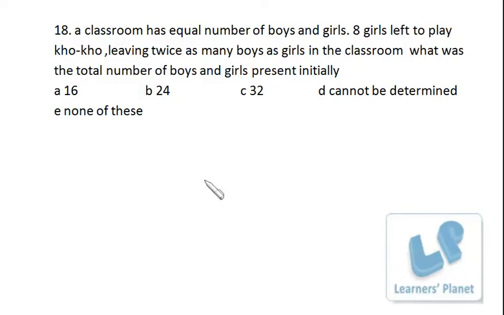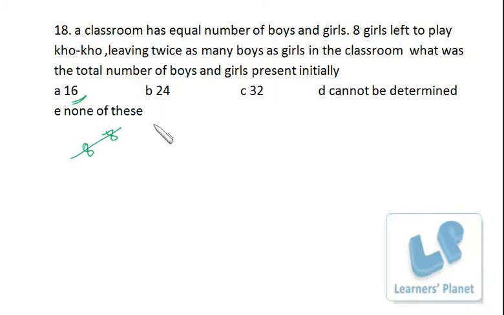Okay, we can even go by option. See, initially what was the total number of boys and girls present, right? I assume this to be 16. Now the classroom has equal number of boys and girls. So 8 boys are there, 8 girls are there, right? Now if 8 girls are leaving, twice as many boys as girls in the classroom. So if 8 girls are leaving, there will be no girl left in the classroom, so that's the wrong option.